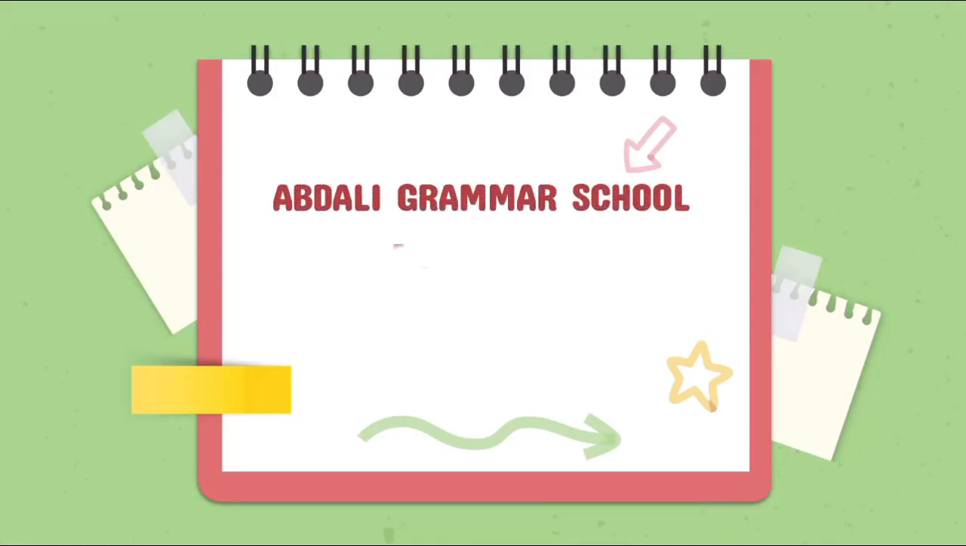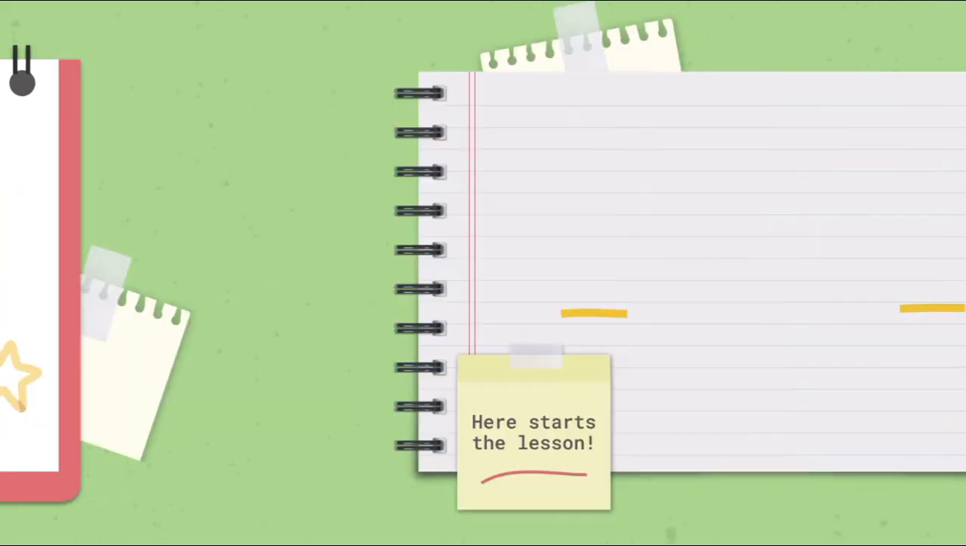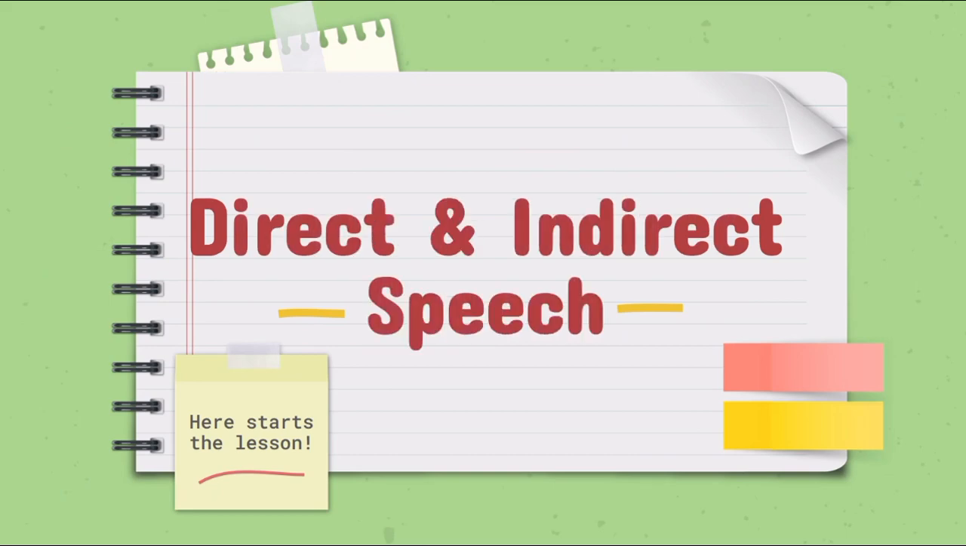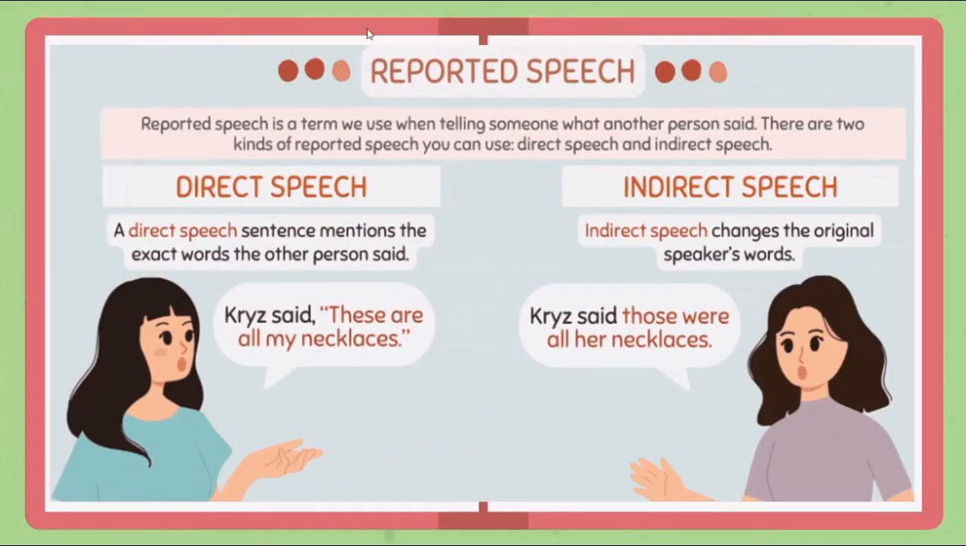Abdali English Grammar. Lesson, Direct Indirect. Let's learn about direct and indirect speech. Reported speech. Reported speech is a term we use when telling someone what another person said. There are two kinds of reported speech you can use: direct speech and indirect speech. A direct speech sentence mentions the exact words the other person said.